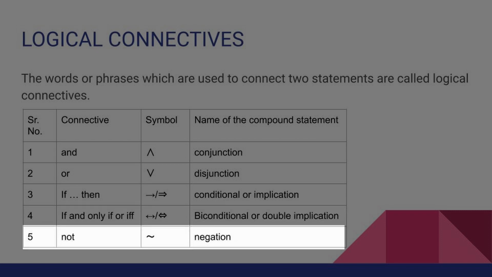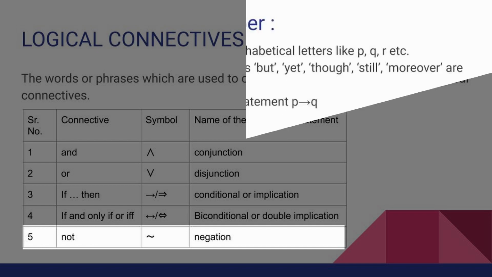And for the fifth one, it is not. It is denoted by a symbol something like a sleeping S, and the name of the compound statement is negation. These are the 5 logical connectives going to be used in this chapter.